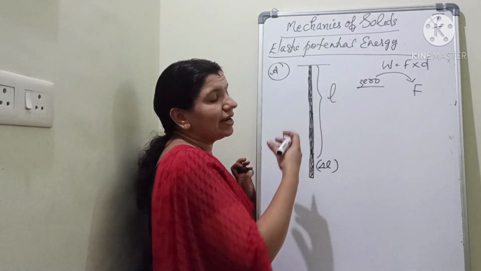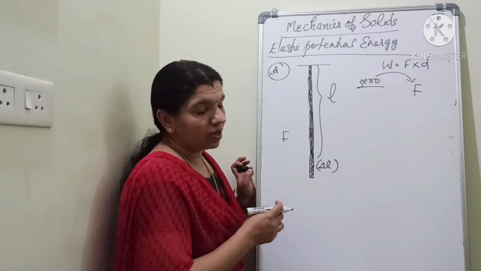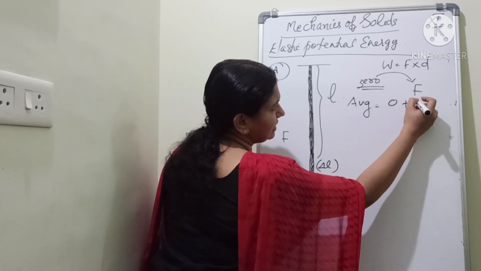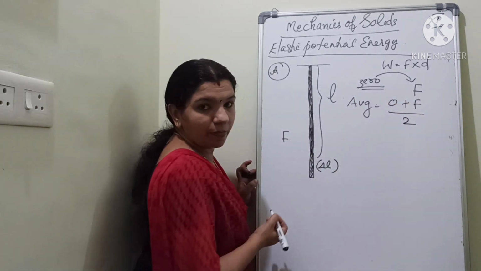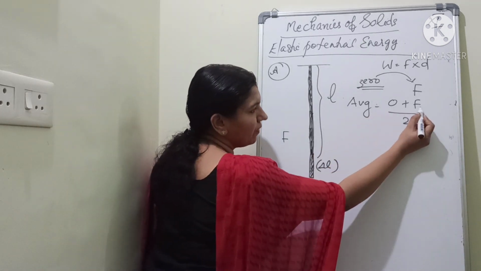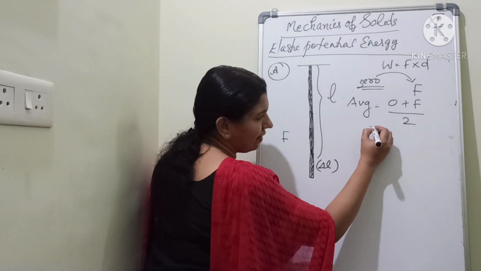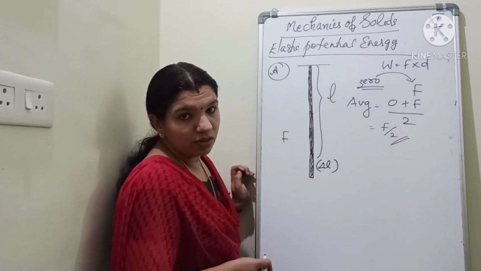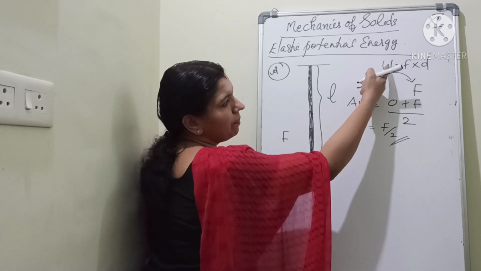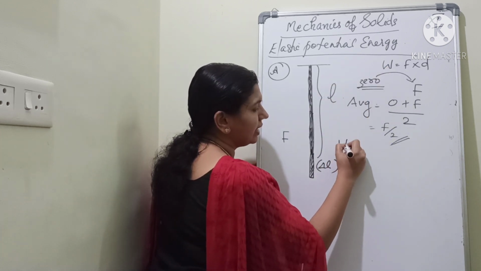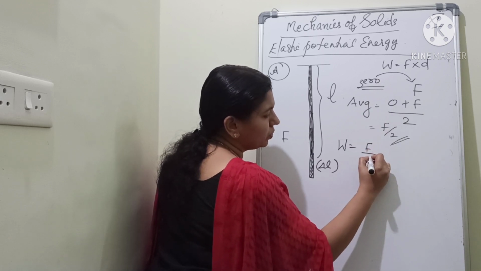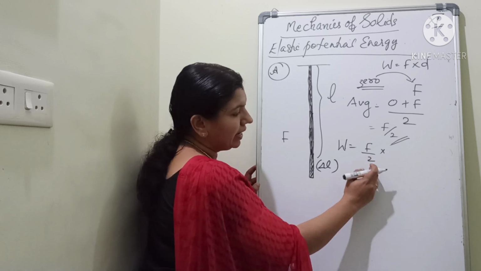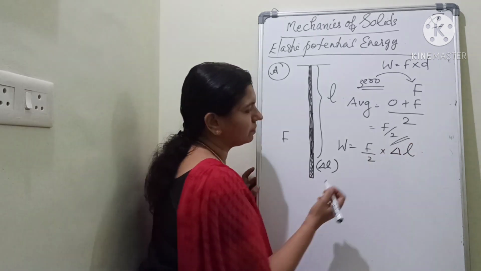We are applying a variable force, isn't it? So, you have to find the average force there. Average force can be calculated as 0 plus F by 2. Understand? Initial plus final by 2. So, your average force will be F by 2. Clear? Now, you will apply here. Work done is equal to F by 2 into, what is the displacement happened? Delta L. F by 2 into delta L.